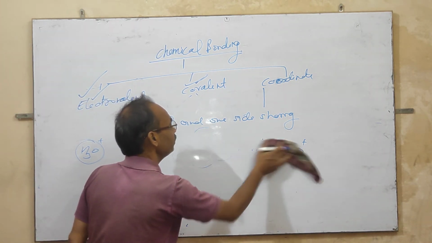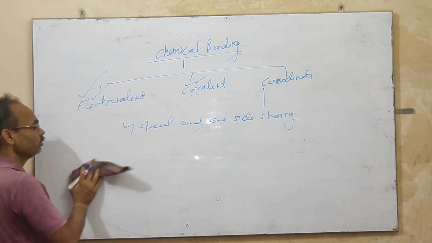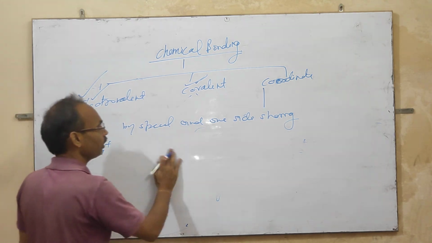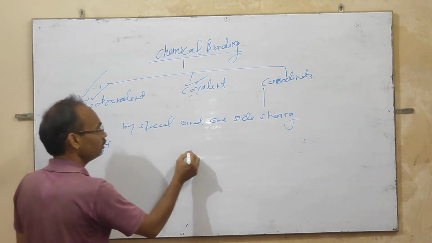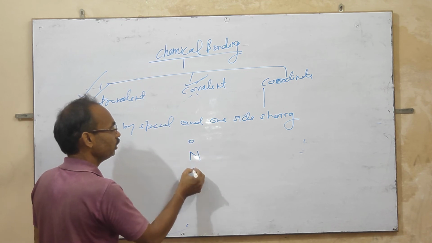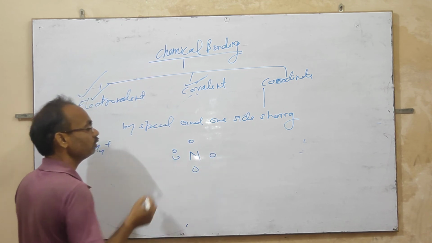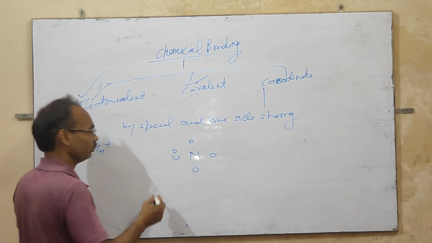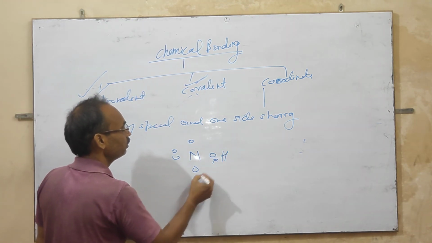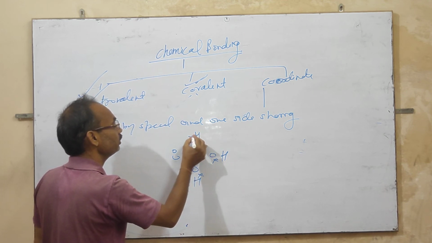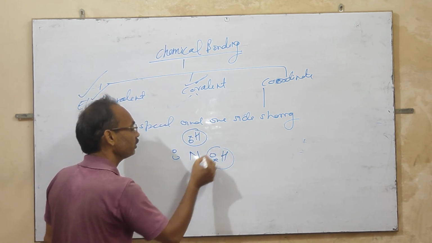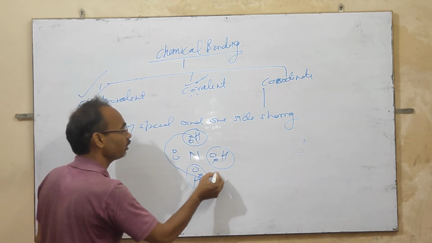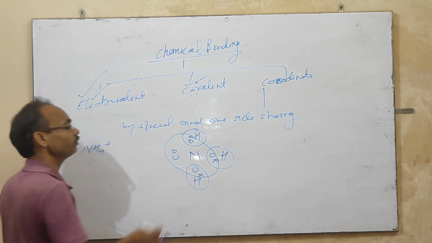The other example of coordinate bond is the formation of the ammonium ion. First of all, the formation of ammonia. Nitrogen has 5 electrons in its valence shell, and hydrogen has 1 electron in its valence shell, and they complete their octet by sharing.